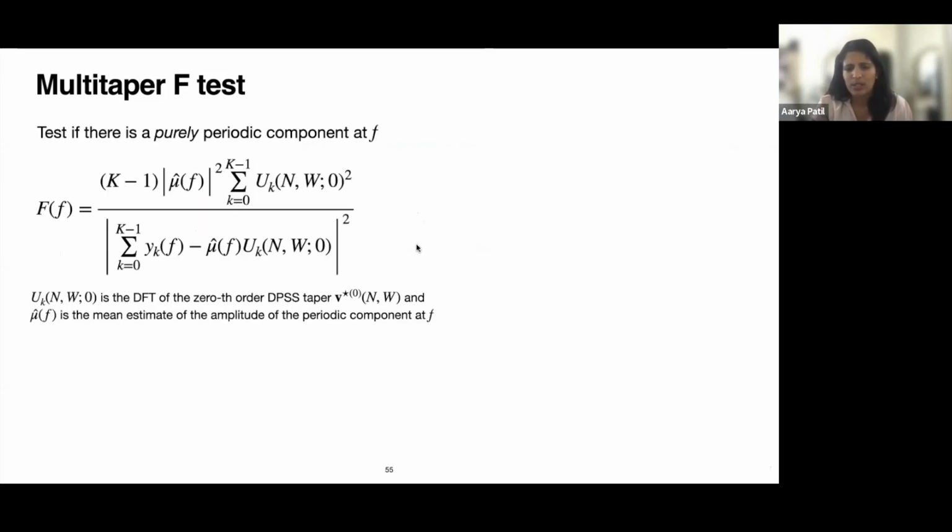And this was computed using this formula here. I'm not going to go into the details of this because it's a bit involved, but I'm essentially using something related to the tapers to compute this F statistic.